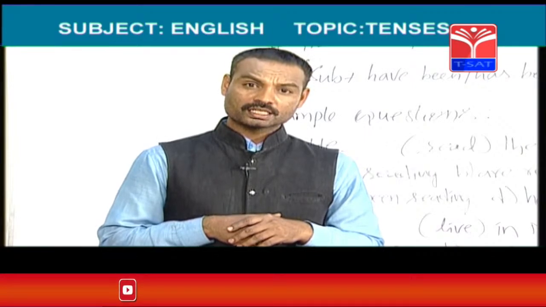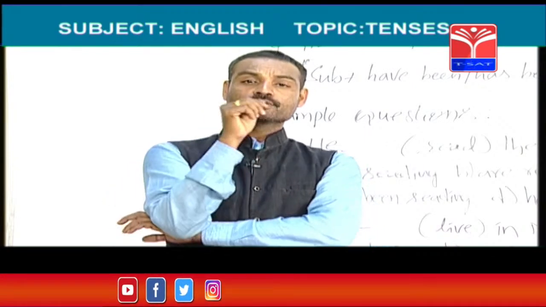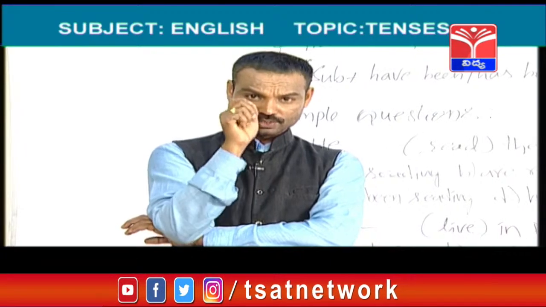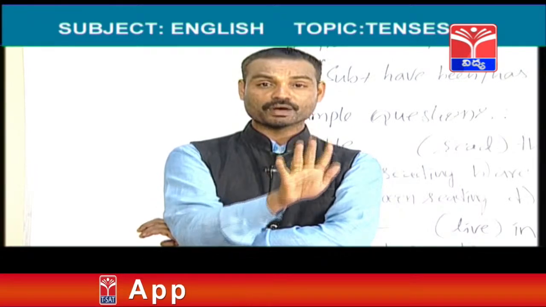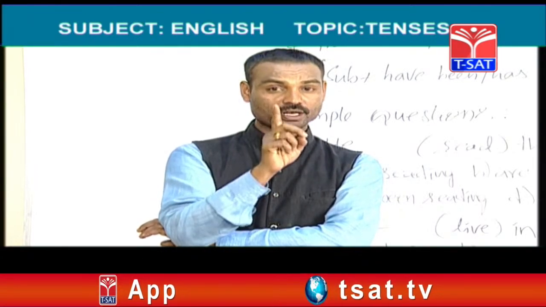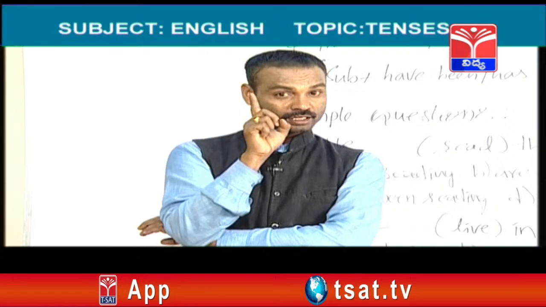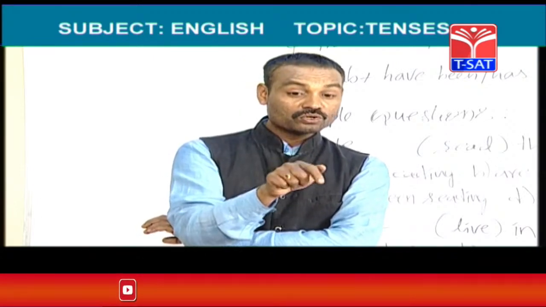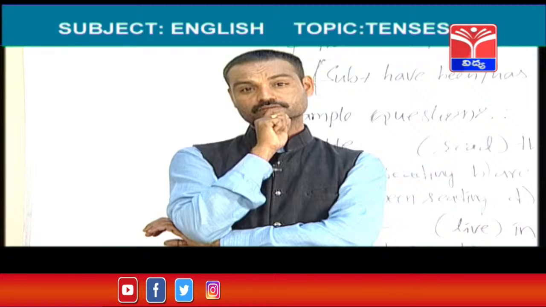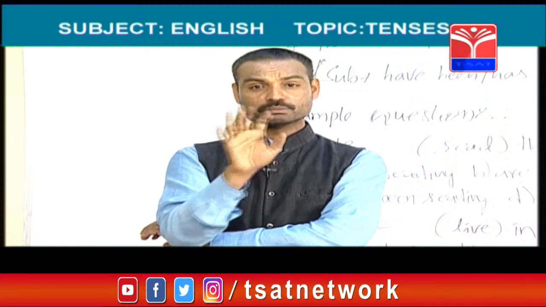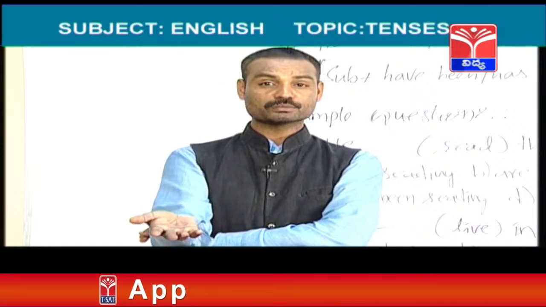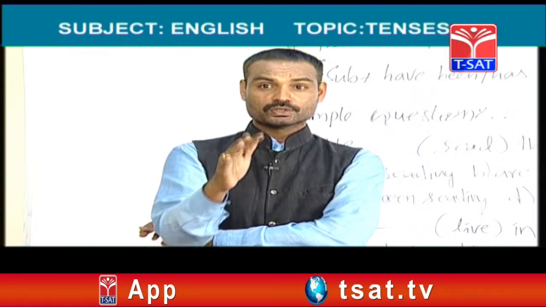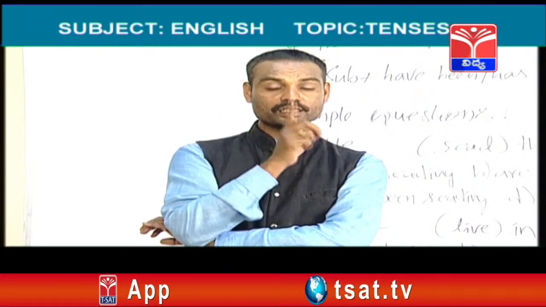Now, I am going to tell you present perfect continuous tense. So, present perfect continuous tense is used to tell an action which was started in the past, that past work which was started should be going on even in the present. Okay, a work should be started in the past. Past means whether it may be yesterday or 2 days ago, last week, last month or last year. Okay. So, past works should be going on even in the present.